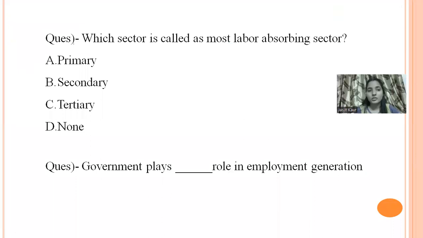The first question is, which sector is called the most labor absorbing sector? Is it primary, secondary, tertiary, or none of these? Yes, so it's the primary sector. Very good, students. Now the second question is, government plays a dash role in employment generation. Yes, government plays an important role in employment generation.